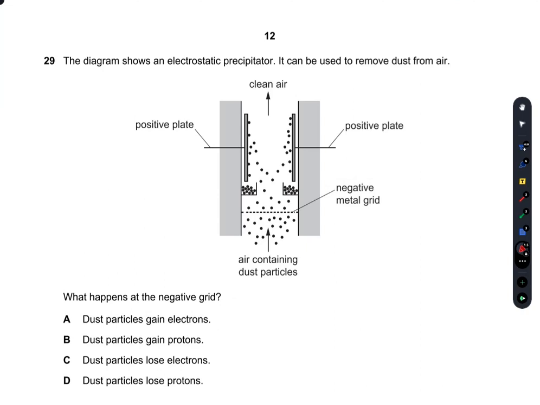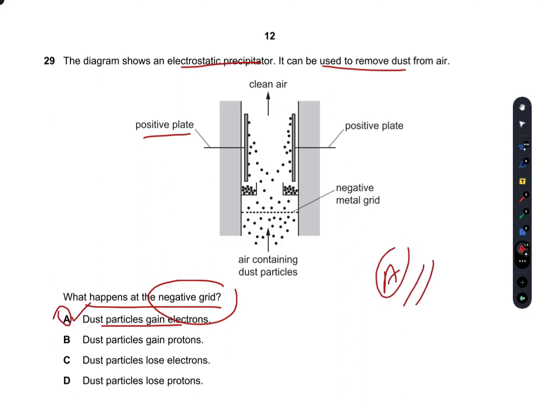The diagram shows an electrostatic precipitator. It can be used to remove dust from air. What happens at a negative grid? So at the negative grid, the dust particles gain electrons. The dust particles become negatively charged. So that's why they would be attracted by the positive plate. Yes, they would gain electrons. A is the right answer.